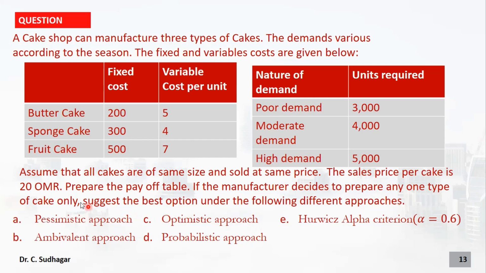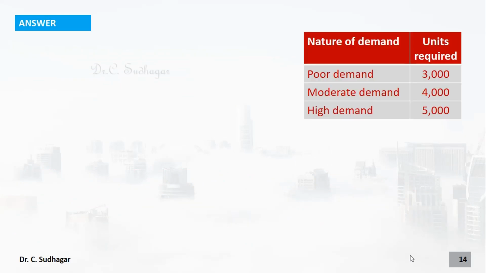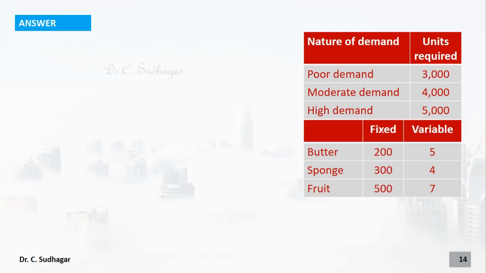Our first question is to prepare the payoff table. Let us start the answer. These are the data given to us in the question. Under the poor market, what is the expected sales? 3000 units, 4000 units, 5000 units. And what is the cost involved in manufacturing? Fixed cost and variable cost. So price per cake is equal to 20 OMR.